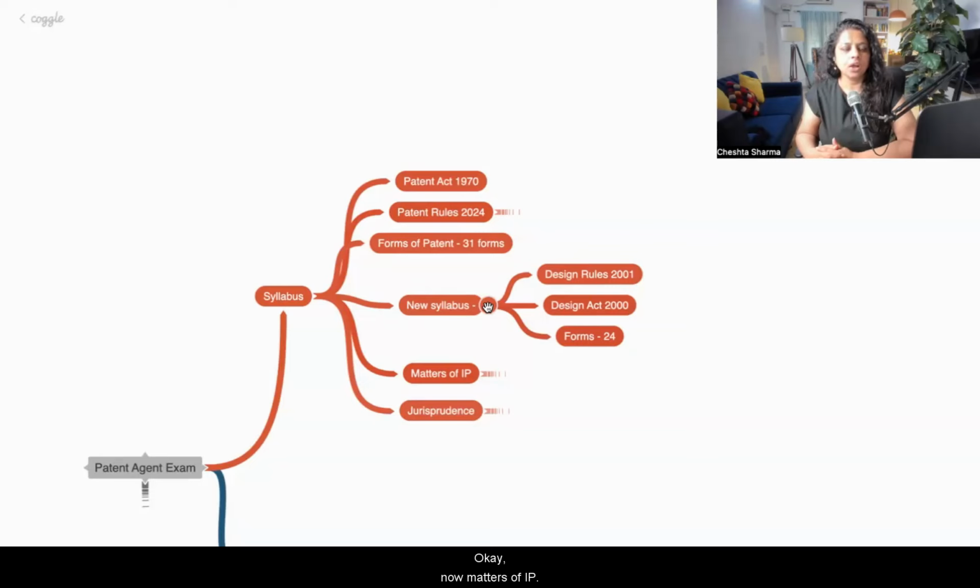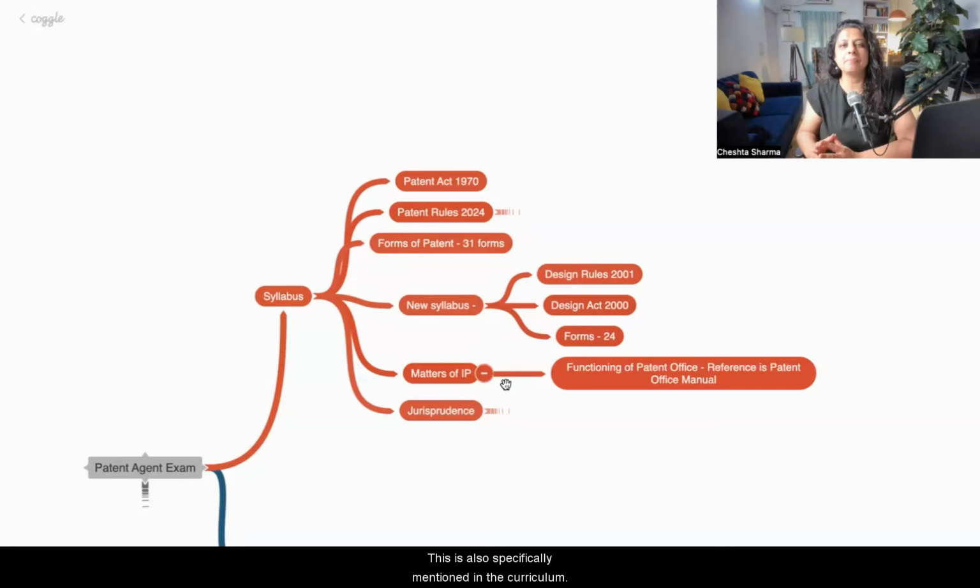Now, matters of IP. This is also specifically mentioned in the curriculum. Earlier it was understood, but now in the advertisement of the curriculum, they have specifically written matters of IP. So it is the third pointer in your curriculum. What do you mean by matters of IP? Matters of IP means how the patent office of India is going to function. What are the different functioning procedures?